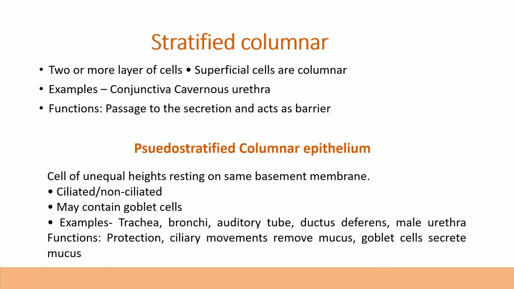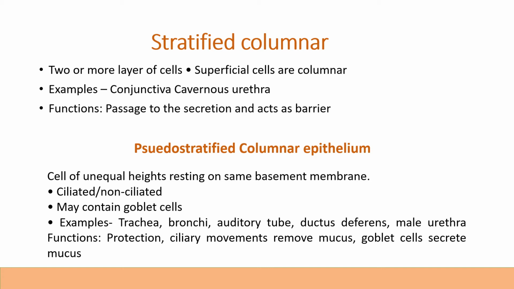Then talk about the stratified columnar. This is another classification of the epithelium. This is two or more layers of cells, generally found in the conjunctiva, cavernous urethra. The function is the passage of the secretion and to act as a barrier.